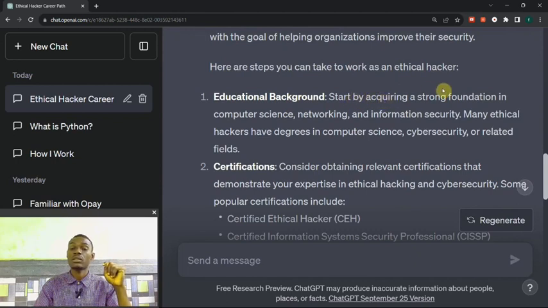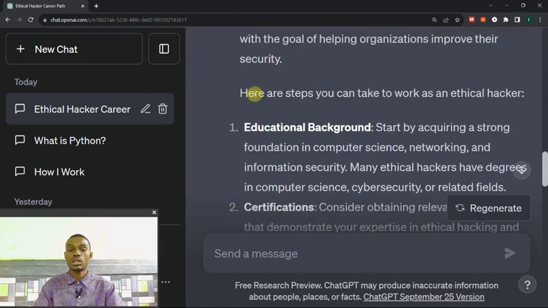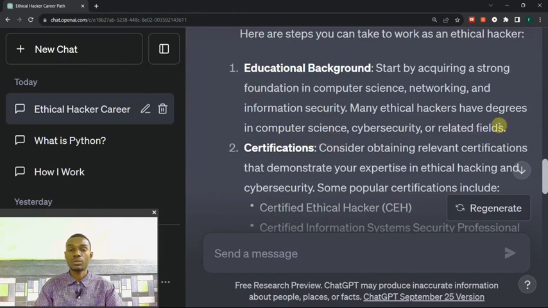Start by acquiring a strong foundation in computer science, networking, and information security. Many ethical hackers have degrees in computer science, cybersecurity, or related fields. Here is where our questions will lie. Now we'll try to get more information from this field, educational background. We will let ChatGPT teach us the educational background.